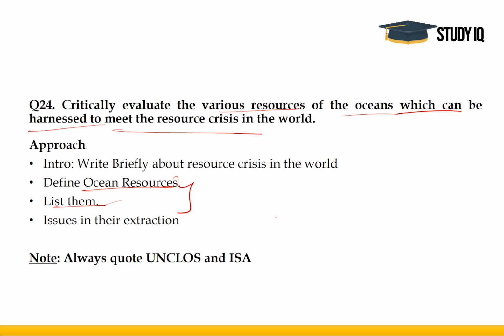This is the main body of your answer. Because the question also mentions resource crisis as a keyword, you have to use that keyword and give a background to your answer as to how the resource crisis in the world is looming large currently. What are the factors due to which we can say that a resource crisis is impending.